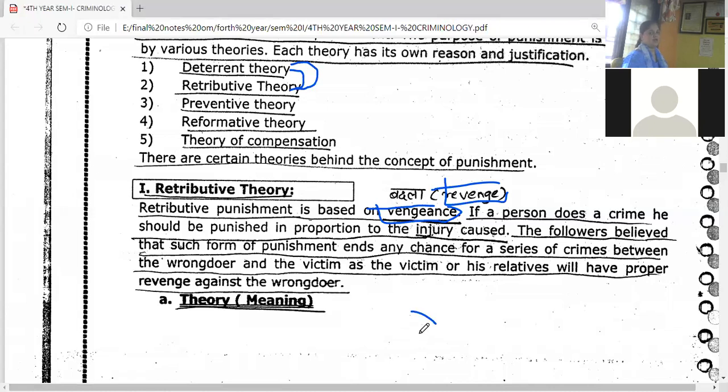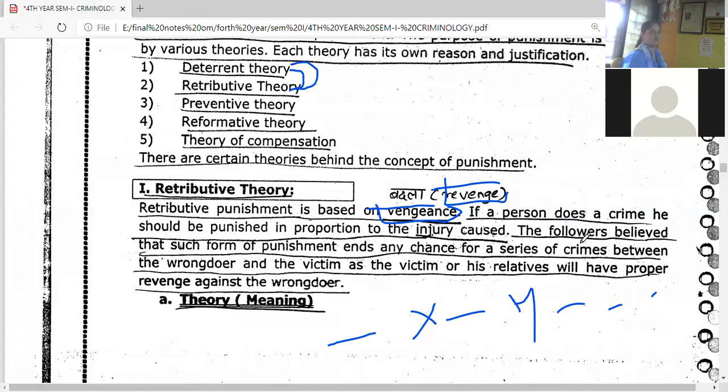X has taken the life of Y. Now Y's relatives are going to use the retributive approach. So Y's relatives are going to kill X. Then X's relatives are going to kill somebody else. So this chain of murder goes on. So this is a very serious theory actually.